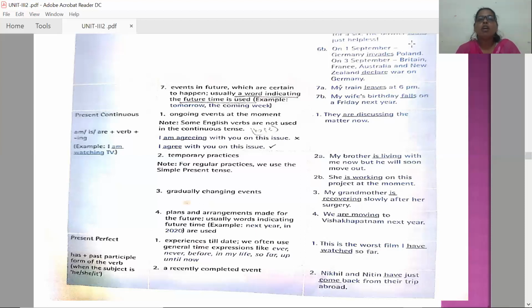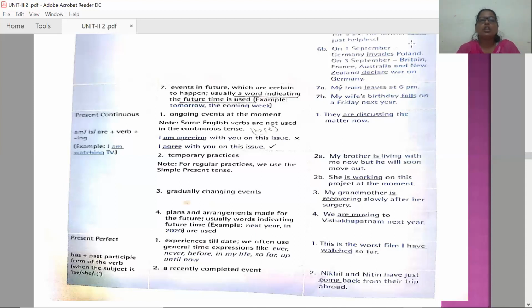So these are the verb forms of present continuous tense and usages. Ongoing events at the moment, temporary practices, gradually changing events, plans and arrangements which are made for certain in future, we use this present continuous tense.